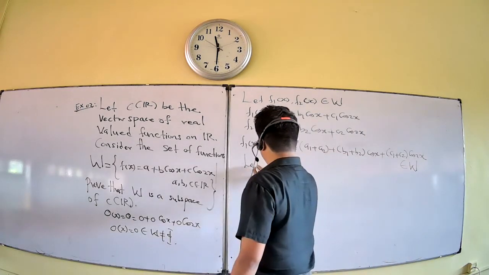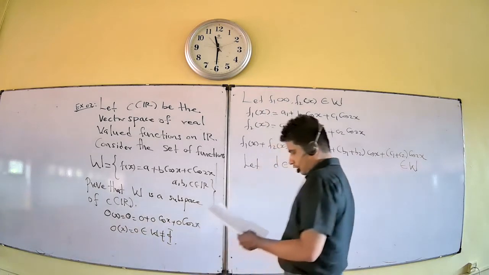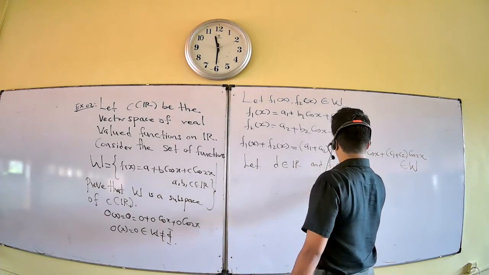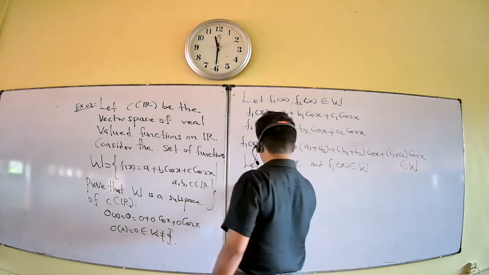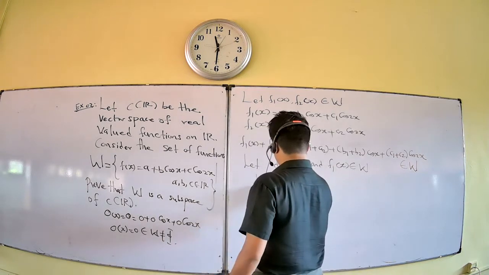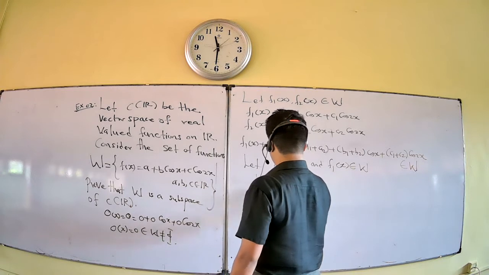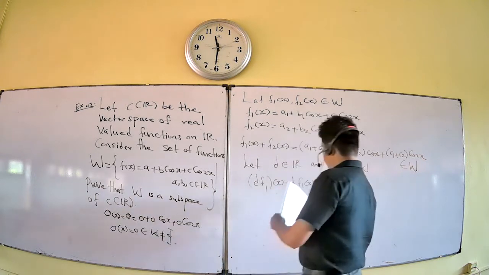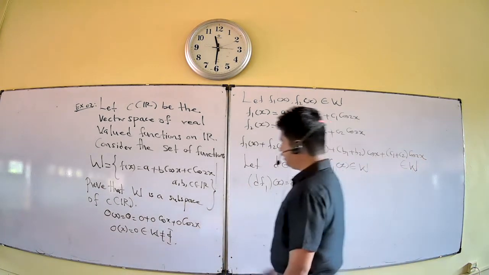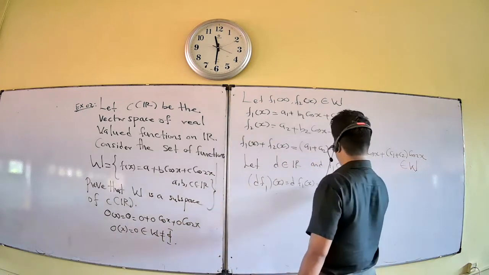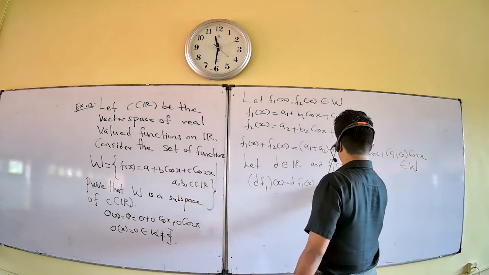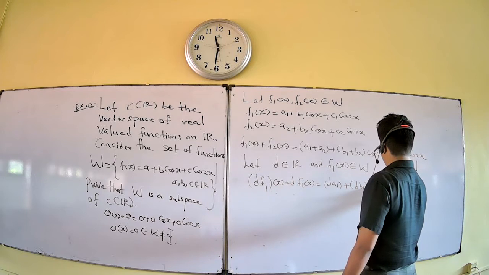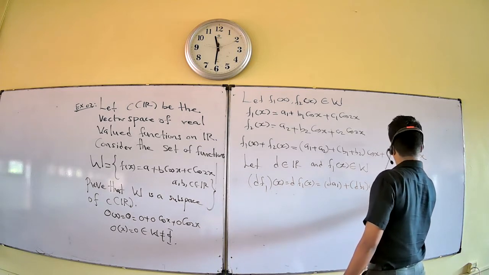So next you take d belonging to real, one of the scalars, and f of x belonging to W. So what about d of f1 of x? f1 is this one, you multiply by d, then d a1, d b1 is one of the scalars now, so you can easily multiply: d b1 cos x, d c1 cos 2x.